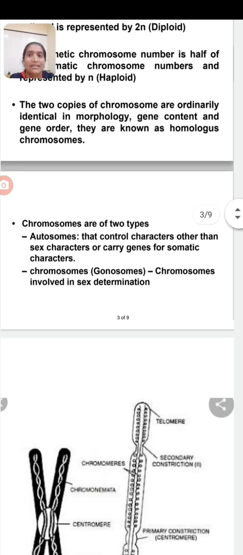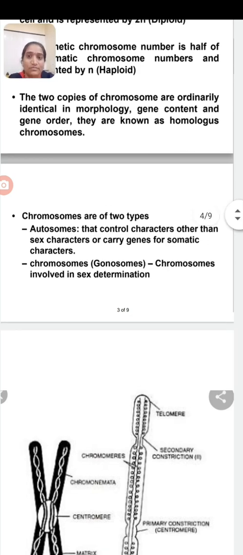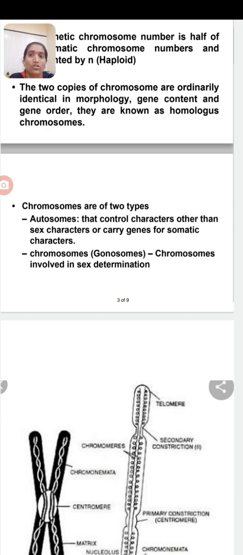They are the chromosomes involved in the development of body characters. The second type is sex chromosomes, which are involved in the determination of sex, or which determine the male or female nature of an organism. These sex chromosomes are also known as gonosomes or allosomes.